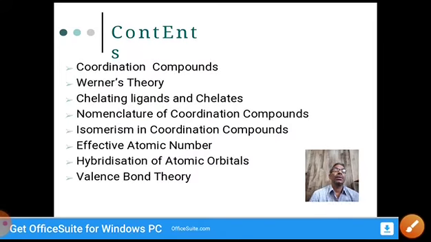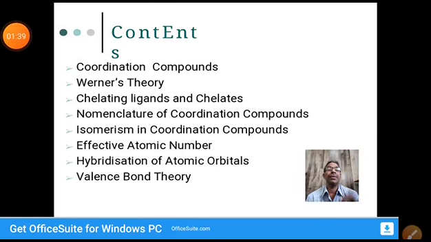So in this chapter: coordination compounds, a definition and examples, Werner theory, chelating ligands and chelates, nomenclature of coordination compounds, isomerism in coordination compounds, effective atomic number, Sidgwick theory, then hybridization of atomic orbitals, valence bond theory, etc. will be covered in this chapter.